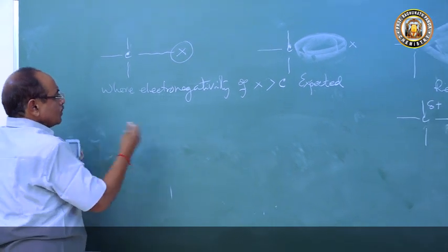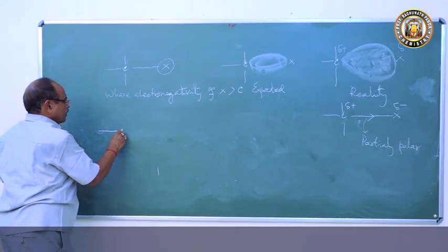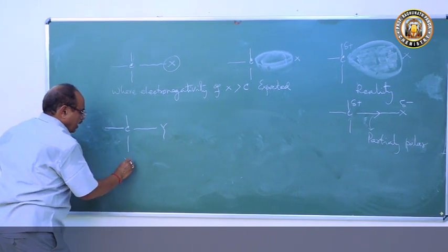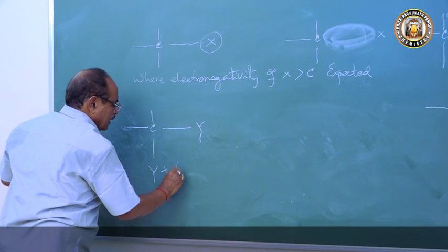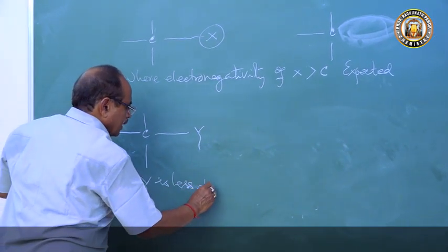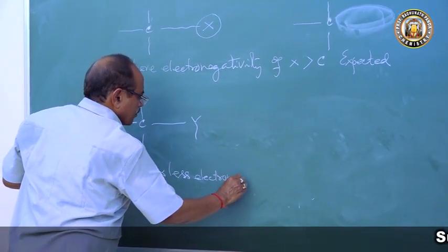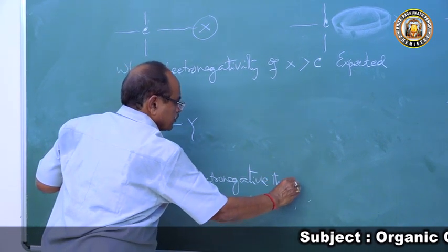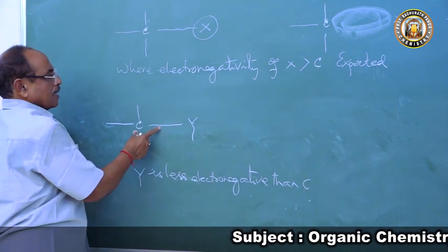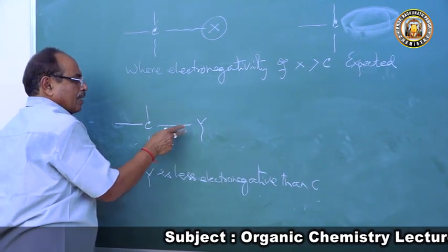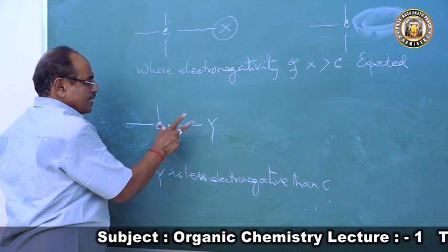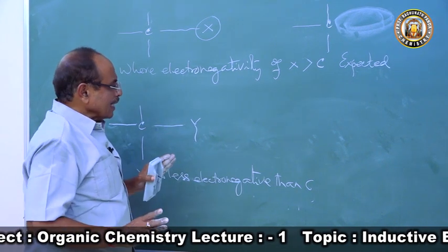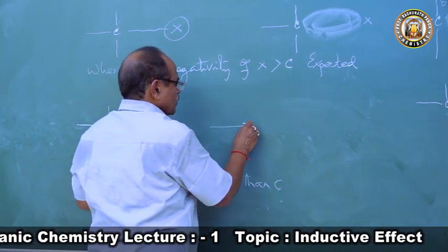Now when you come to another molecule, this carbon is bonded to Y, where Y is less electronegative than carbon, meaning carbon has more electron attracting power than Y. So this electron cloud, which was supposed to be like this, will not be like this.